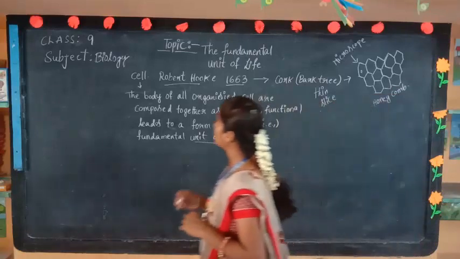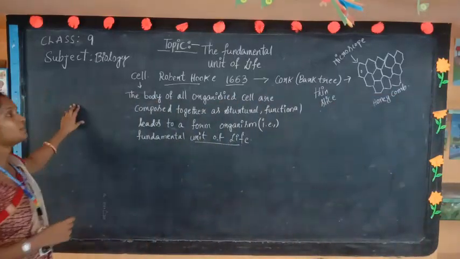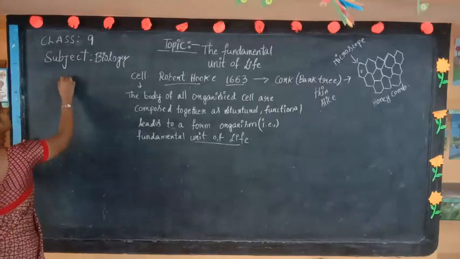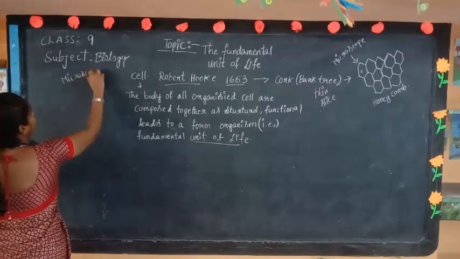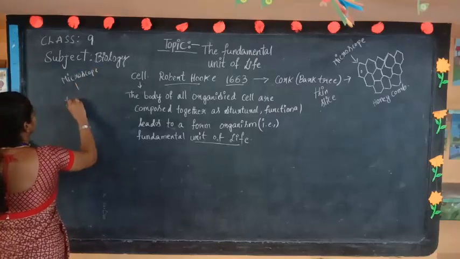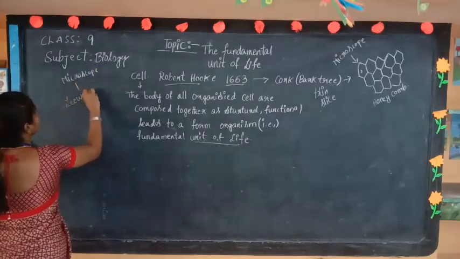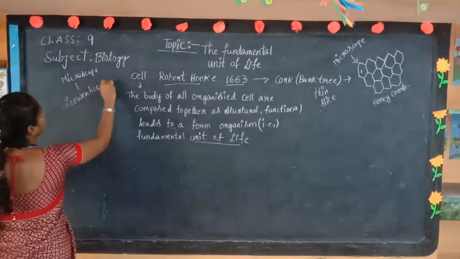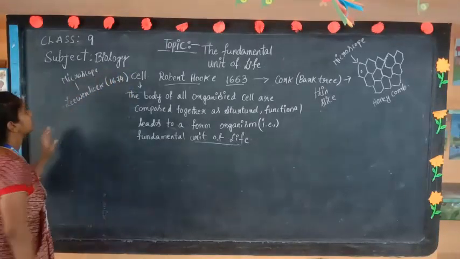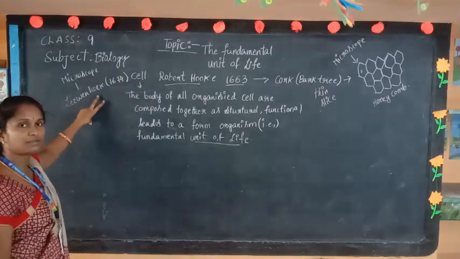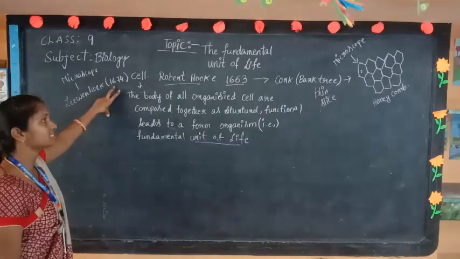Now you may ask, who discovered the microscope? The microscope was discovered by Leeuwenhoek in the year 1674.